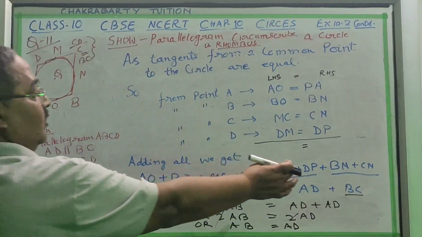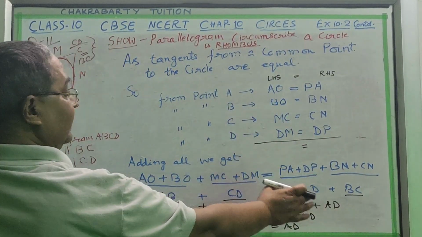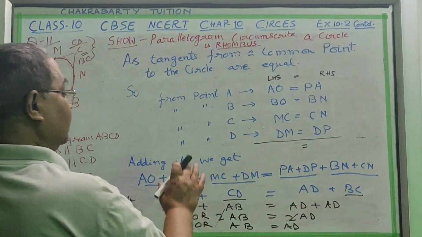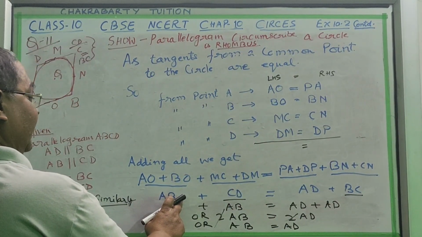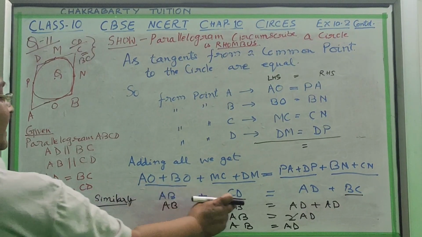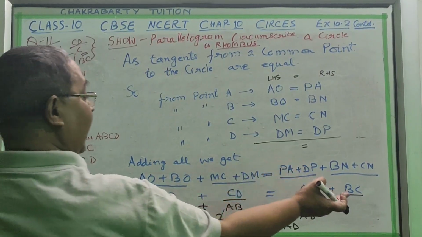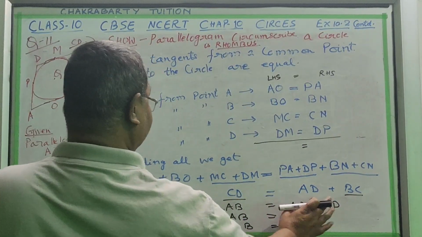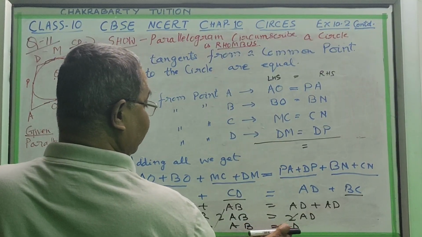Now, up to here, in the previous lines, we have proved it, and in the previous question also we have proved up to this level. Up to the blue line, everything is proved. Now, AB is equal to CD, so we can replace CD with AB. And on the other side also, AD is equal to BC, so BC we have replaced with AD. So now 2AB is equal to 2AD, so AB will be equal to AD.